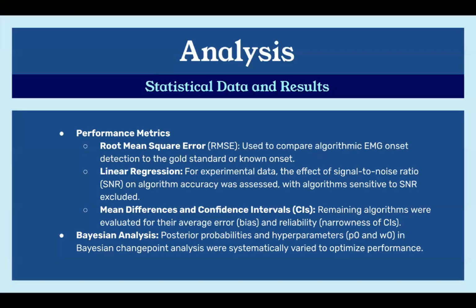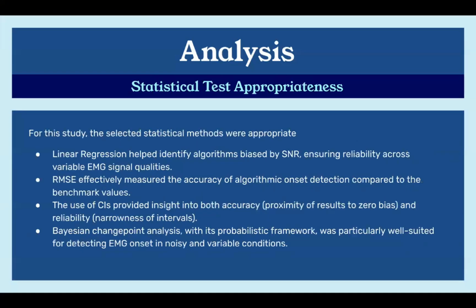So the remaining algorithms that were assessed were evaluated for their average error, bias, or reliability, which is the narrowness of their confidence intervals. For the Bayesian analysis, posterior probabilities and hyperparameters in Bayesian change point analysis were systematically varied to optimize performance. As for the appropriateness of these statistical tests, linear regression helped identify algorithms biased by SNR, which ensured reliability across the varying EMG signals, while root mean squared error effectively measured the accuracy of algorithmic onset detection compared to the benchmark values.